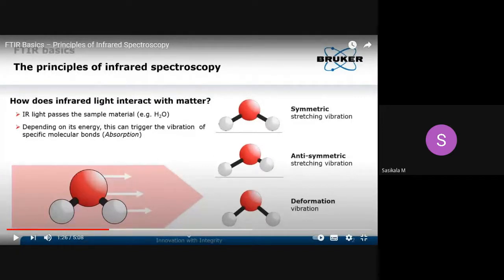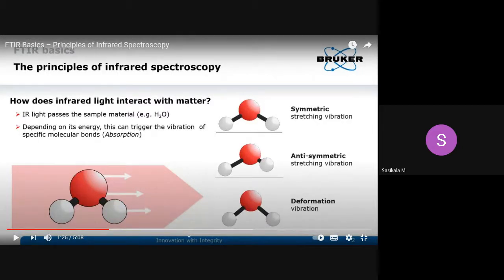Scissoring means functioning like scissors, moving towards each other or away from each other. That is called scissoring inside the plane. Rocking is where both will be going on the same side. Okay, left hand and right hand side, both the atoms will be simultaneously going. So that is called the rocking process. So scissoring and rocking will be in-plane bending. Wagging and twisting will be out-of-plane bending.